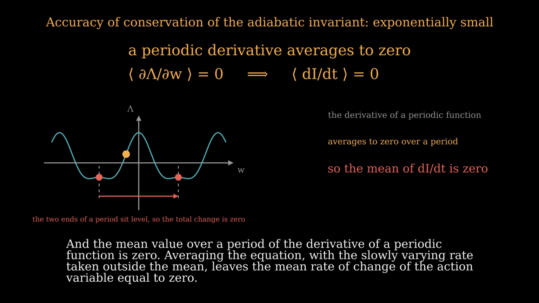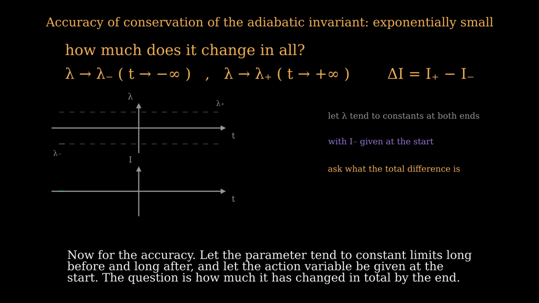Averaging the equation, with the slowly varying rate taken outside the mean, leaves the mean rate of change of the action variable equal to 0. Now for the accuracy. Let the parameter tend to constant limits long before and long after, and let the action variable be given at the start. The question is how much it has changed in total by the end.